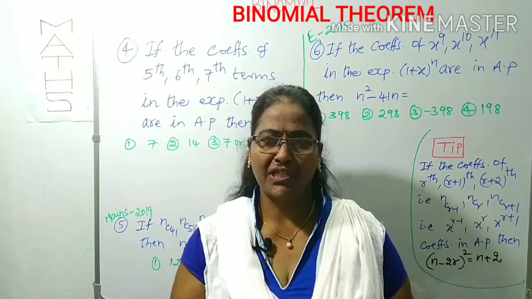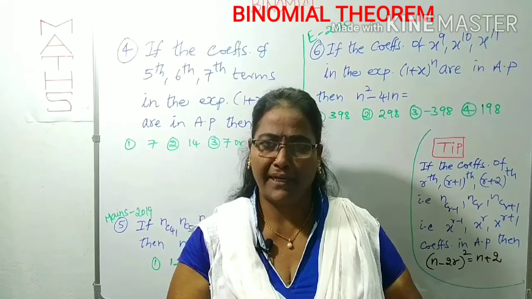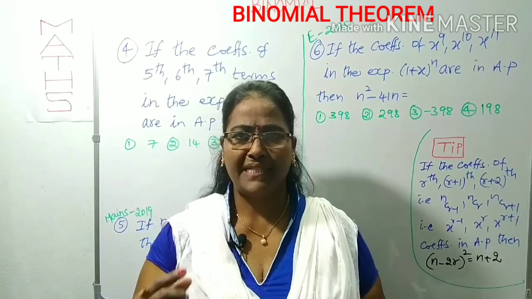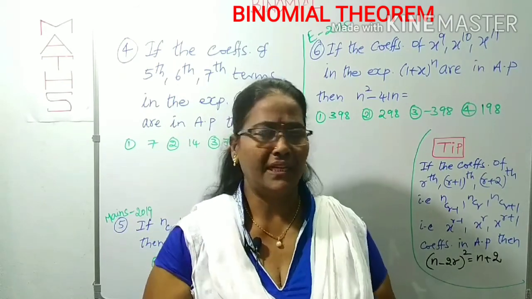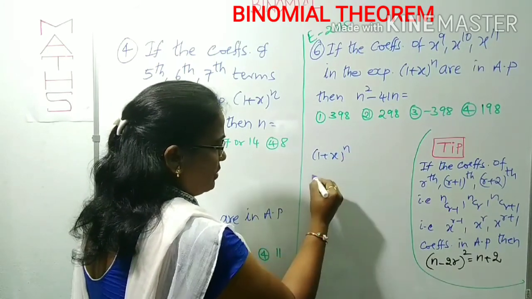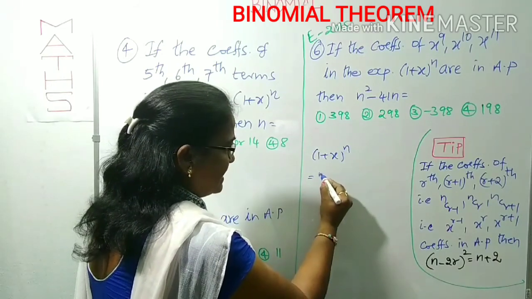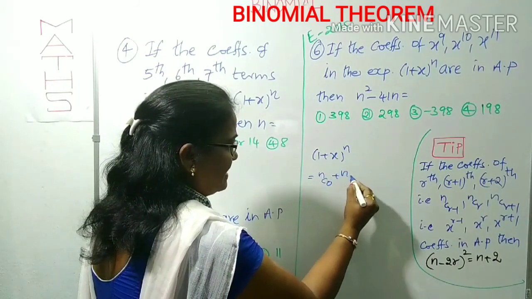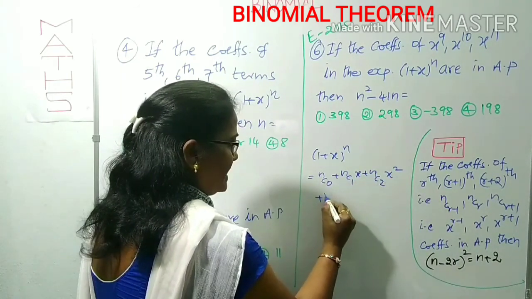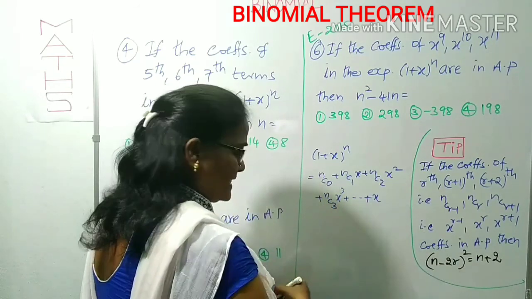Before starting these questions, you have to know one of the expansions, already explained in part 1: the expansion of x plus a whole power n when n is a positive integer. In place of the binomial expansion of x plus a whole power n, there is an expansion in the form of 1 plus x whole power n. What is this expansion? You have to know it first. The expansion of 1 plus x whole power n can be written as nC0 plus nC1 x plus nC2 x square plus nC3 x cube and so on, up to nCr x power r.